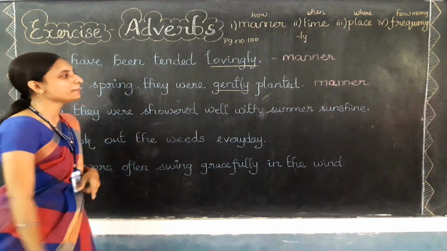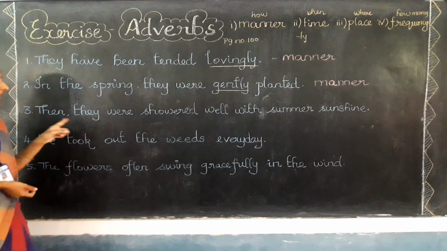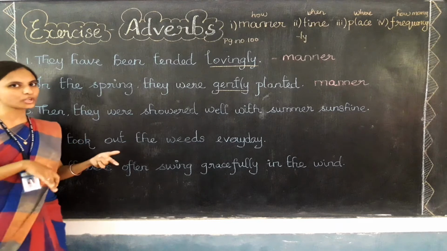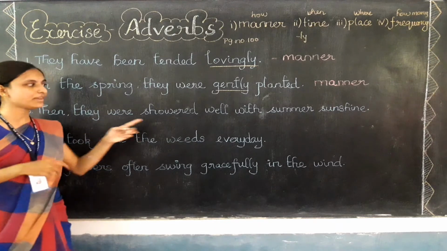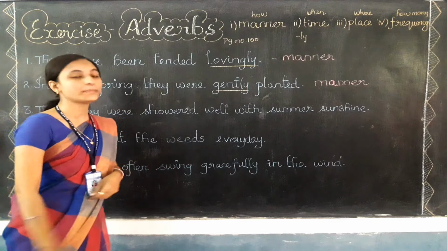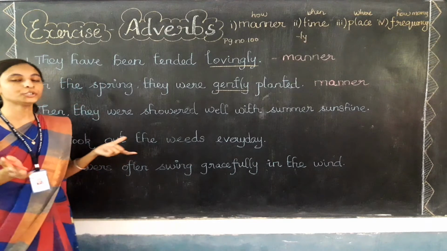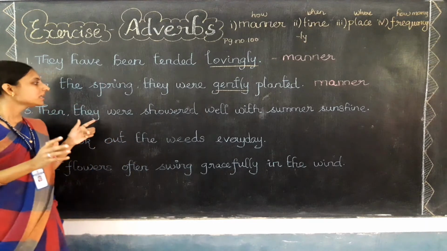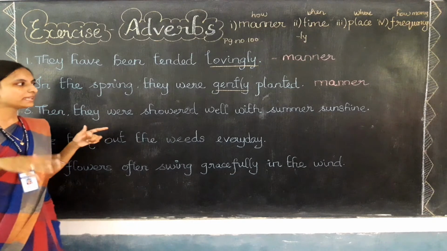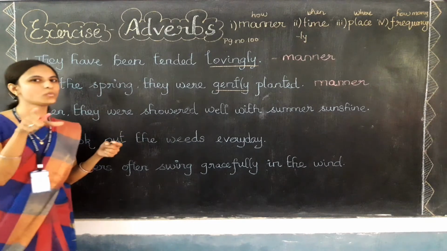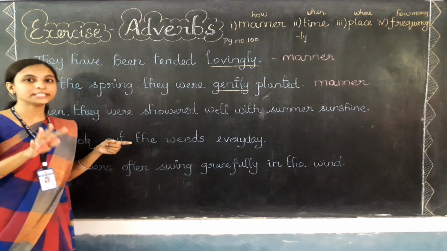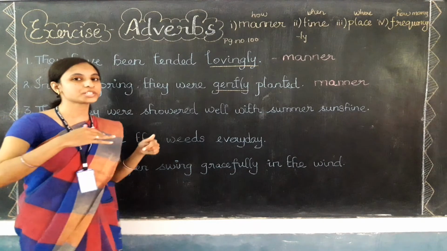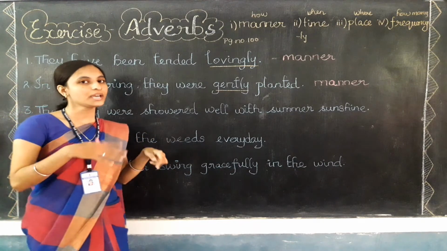Well with summer sunshine. Then they were, here they were means they are talking about the plants. Then they were showered well with summer sunshine. So you need to first get the meaning of the sentence. அது எல்லாமே அந்த plants எல்லாமே நல்லா shower means what? Spring water. அதுக்கு எல்லாமே நல்லா தண்ணி ஊத்துனாங்க with summer sunshine. சன்னோடைய லைட்டும் அது மேல வந்து பட்டுச்சு.